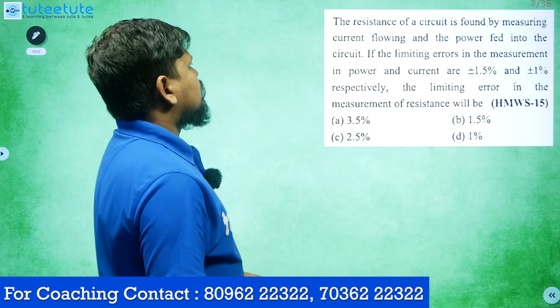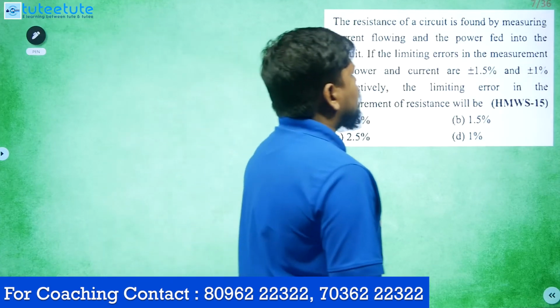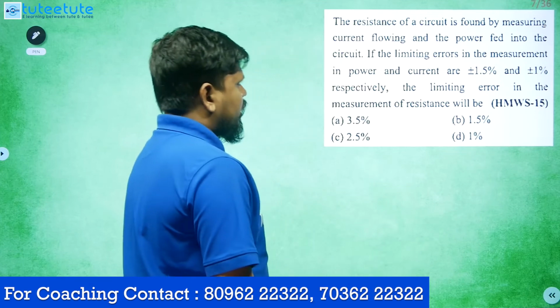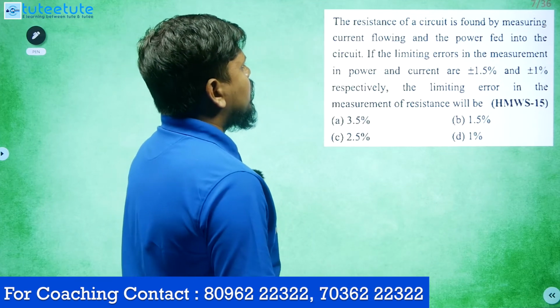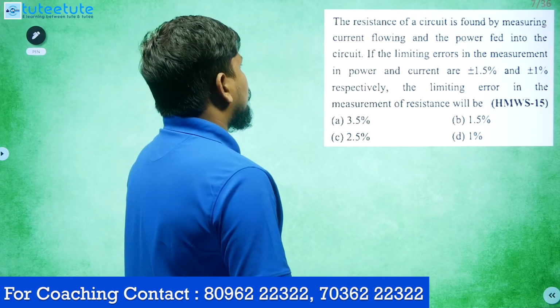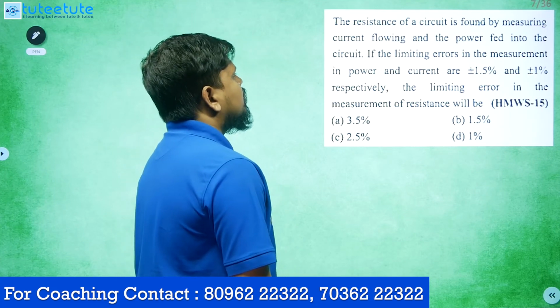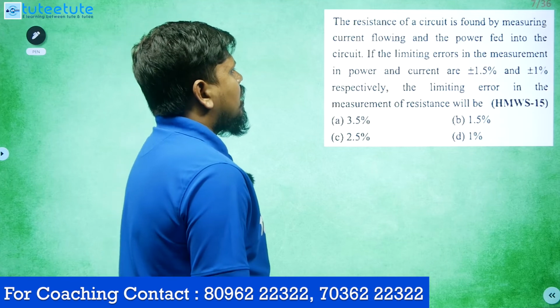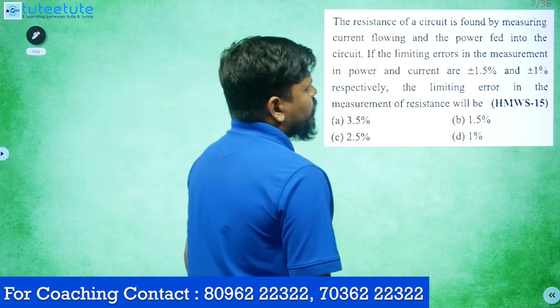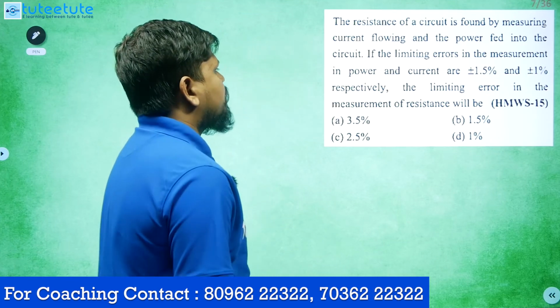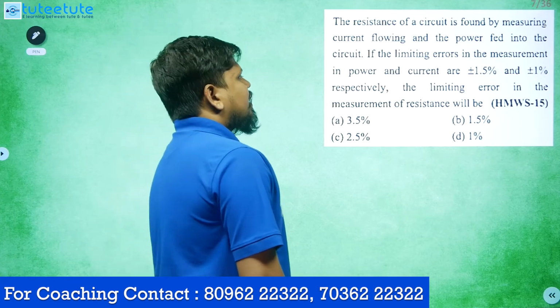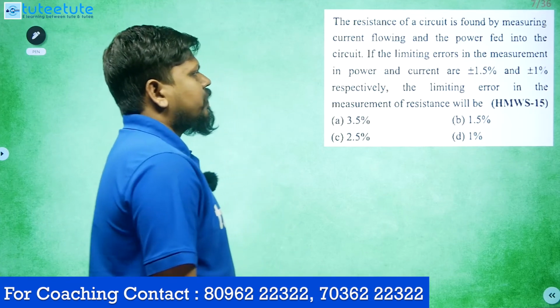Next one: the resistance of a circuit is found by measuring the current flowing and the power fed into the circuit. If the limiting errors in the measurement of power and current are plus or minus 1.5% and plus or minus 1% respectively, the limiting error in the measurement of resistance will be?